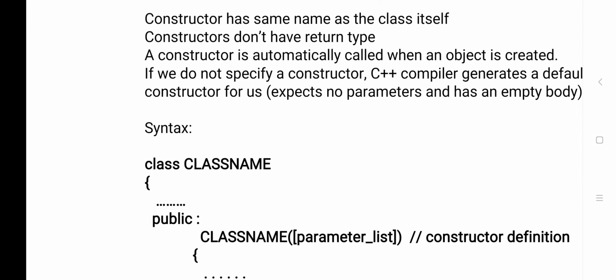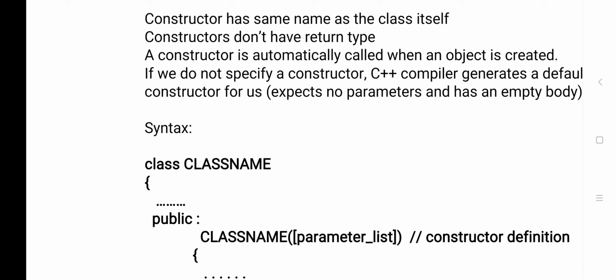Next, a member function may have a return statement, but a constructor does not have any return type, which means there is no return statement inside the constructor. In a member function we give return 0, return 1, return a plus b, like that. But if it is a constructor, we won't supply such values. The constructor itself does not have a return type.